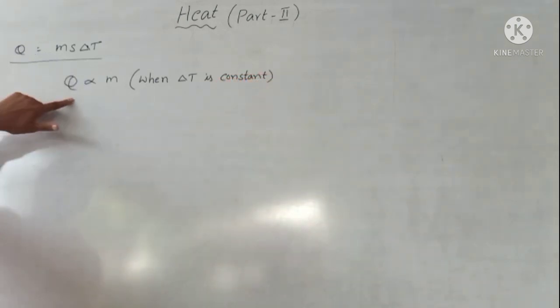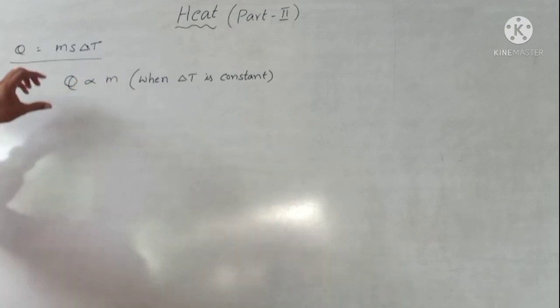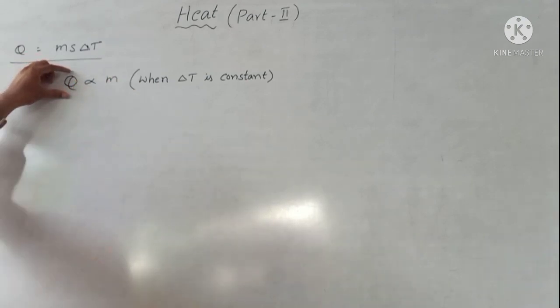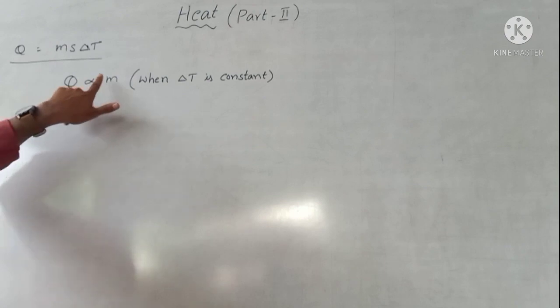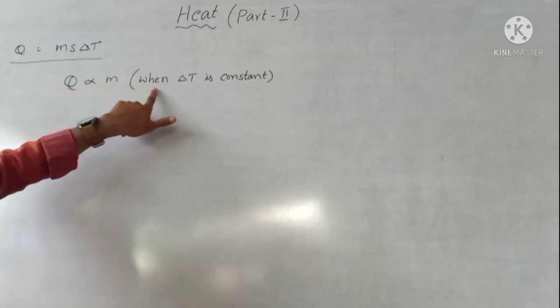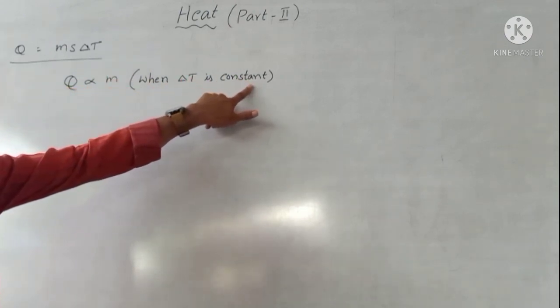That is, Q is directly proportional to m. This is equation 1.